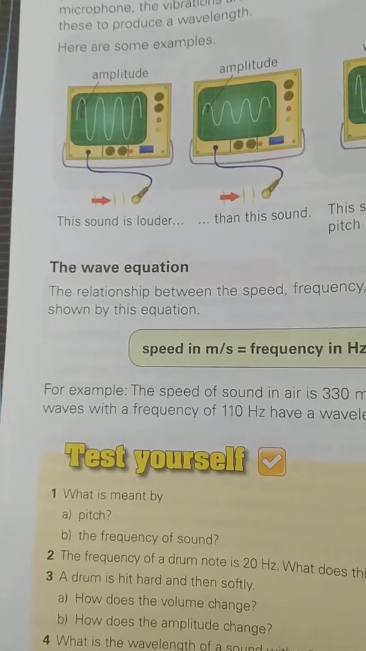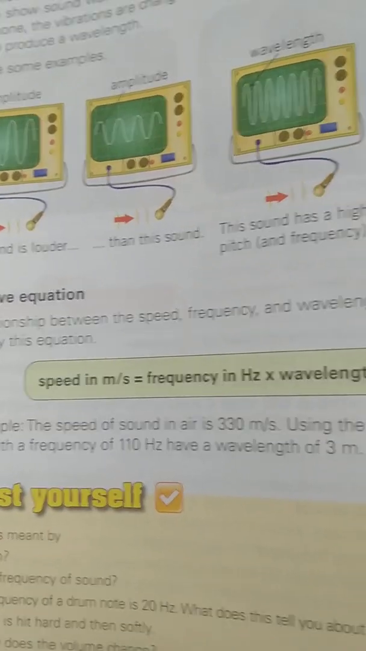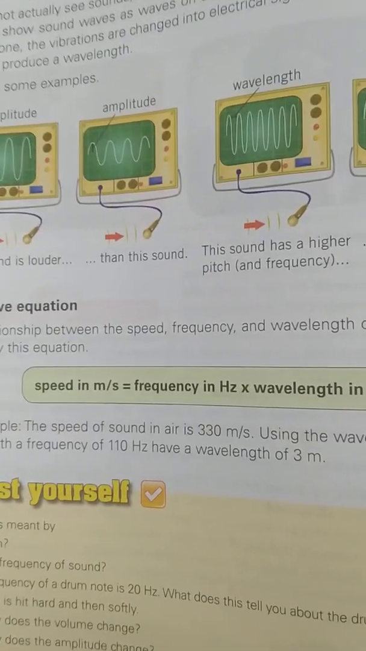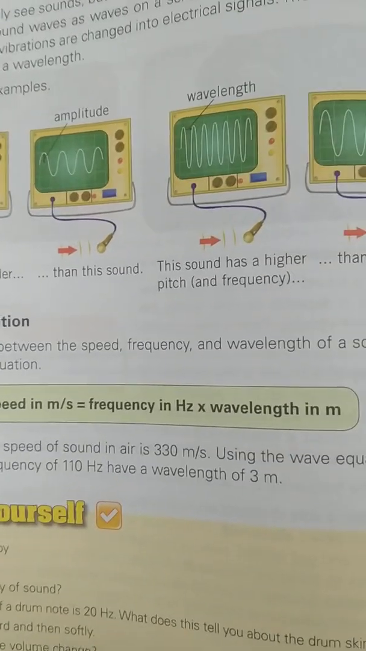Next, we are going to talk about the wave equation. The relationship between the speed, frequency, and wavelength of a sound can be shown by this equation. This is the equation by which we can measure them. Speed in meters per second is equal to frequency in hertz times wavelength in meters.